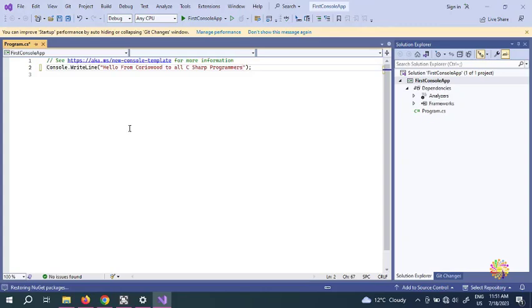So we hit Control S to save, and if you look in here, there is a play button. So our first program is ready, and here we can fire it up. Here we can run our first program in C#.